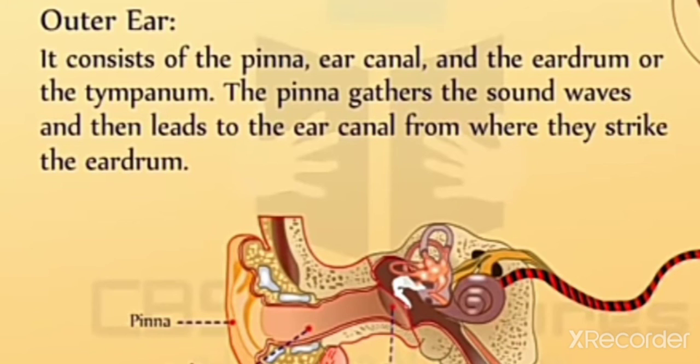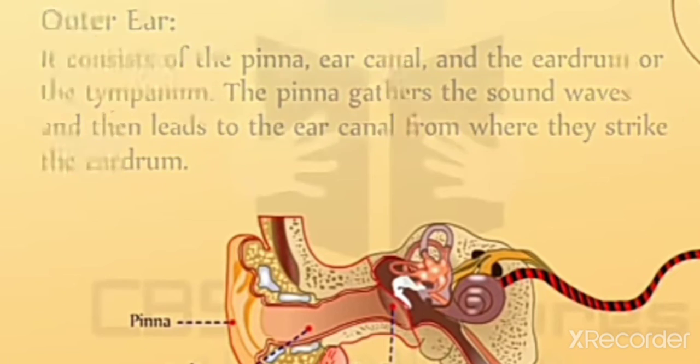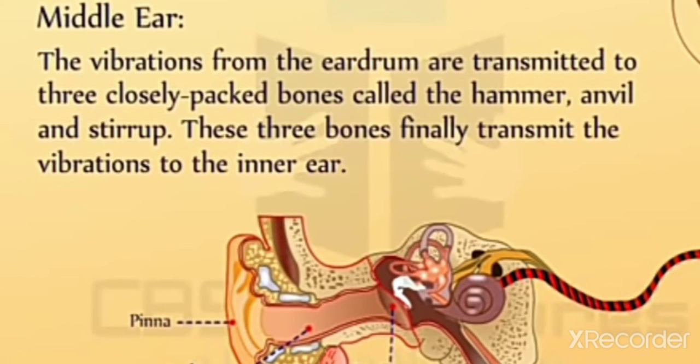The outer ear consists of the pinna, ear canal, and eardrum, or tympanum. The pinna gathers the sound waves and then leads them to the ear canal, from where they strike the eardrum. Middle ear. The vibrations from the eardrum are transmitted to three closely packed bones called the hammer, anvil, and stirrup. These three bones finally transmit the vibration to the inner ear.